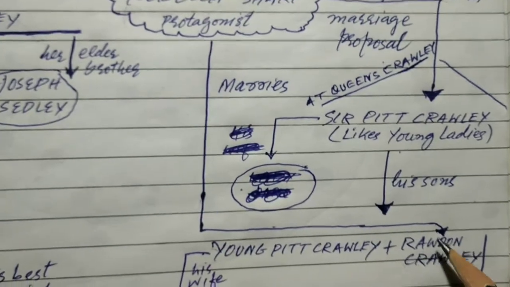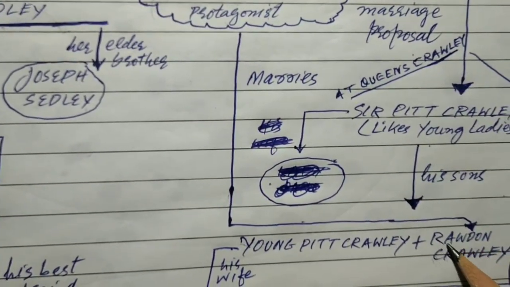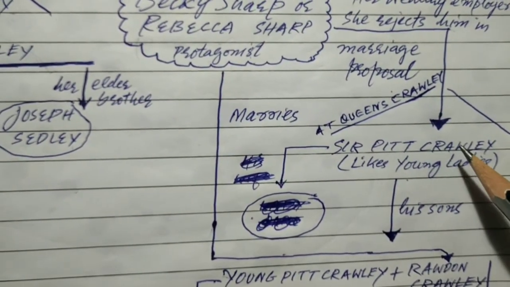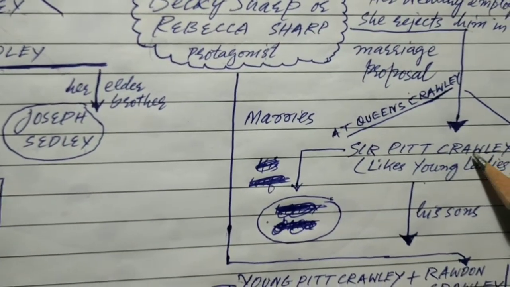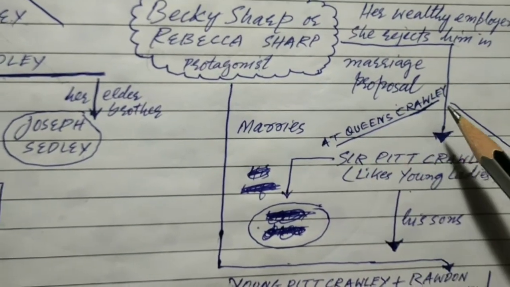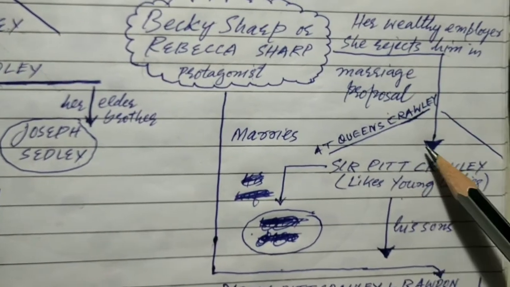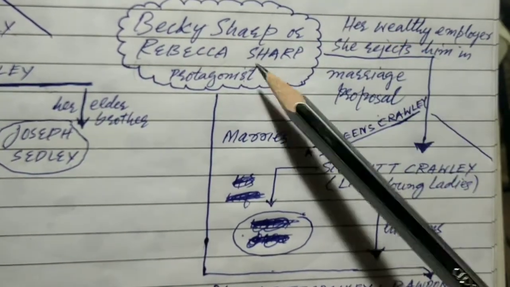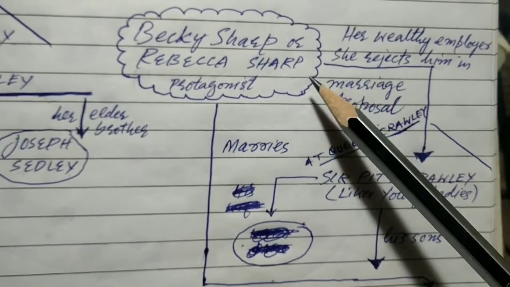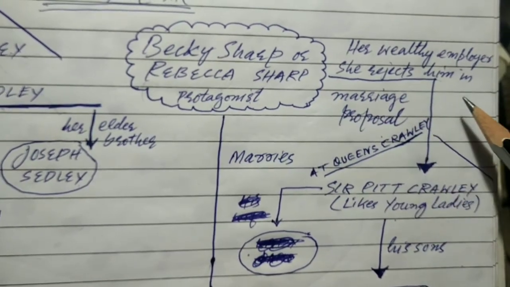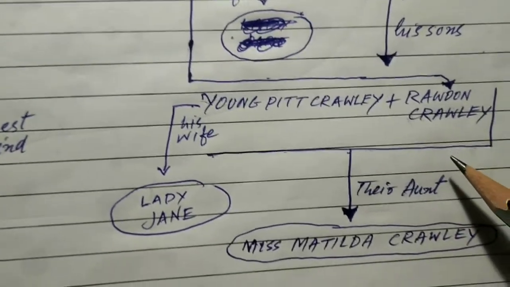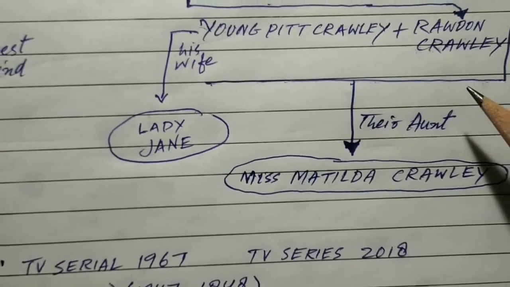Regarding Rawdon Crawley, we have further details. Rawdon Crawley is the son of Sir Pitt Crawley, and they live at Queen's Crawley. Queen's Crawley is their home. And who is Sir Pitt Crawley? Sir Pitt Crawley is Rebecca's wealthy employer, and Rebecca has actually rejected his marriage proposal. So you have all those details written here. You can even revise these details.